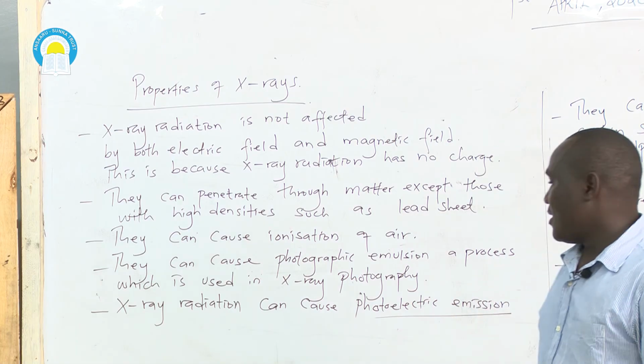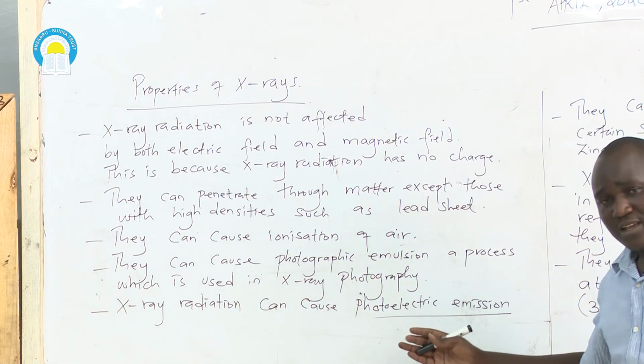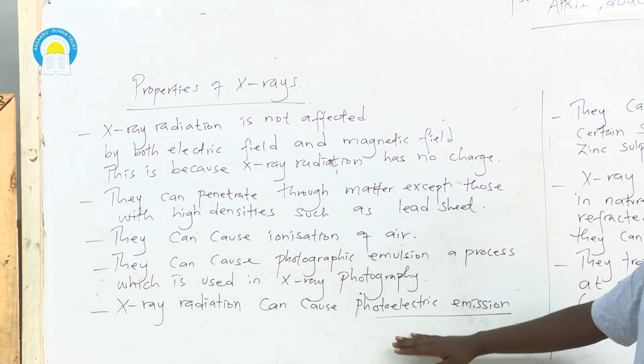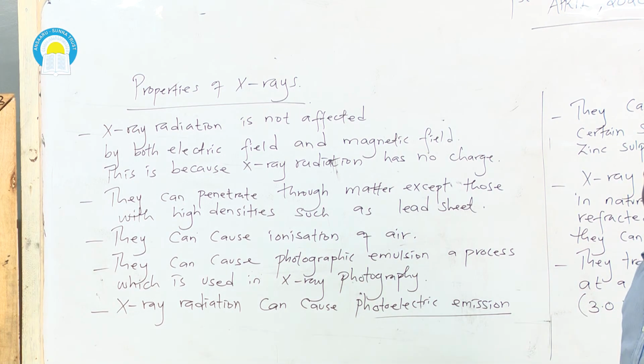X-ray radiation can cause photoelectric emission. What is photoelectric emission? A process whereby electrons are dislodged from the metal surface by use of high frequency radiation. They cause fluorescence in certain substances such as zinc sulfide. The term fluoresce simply means they glow or produce light.